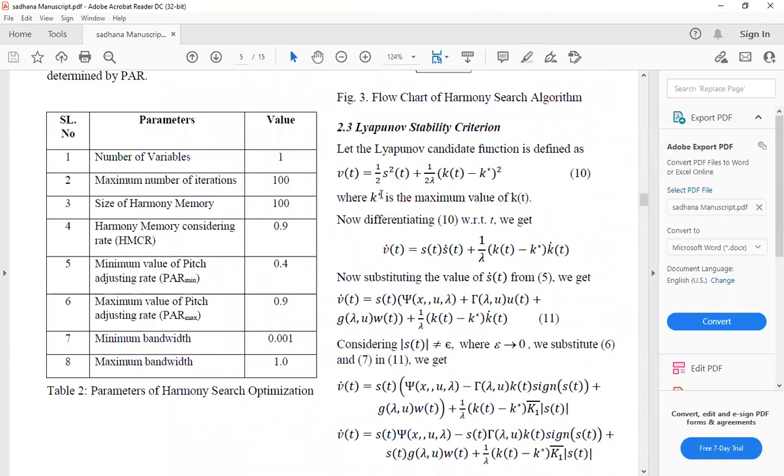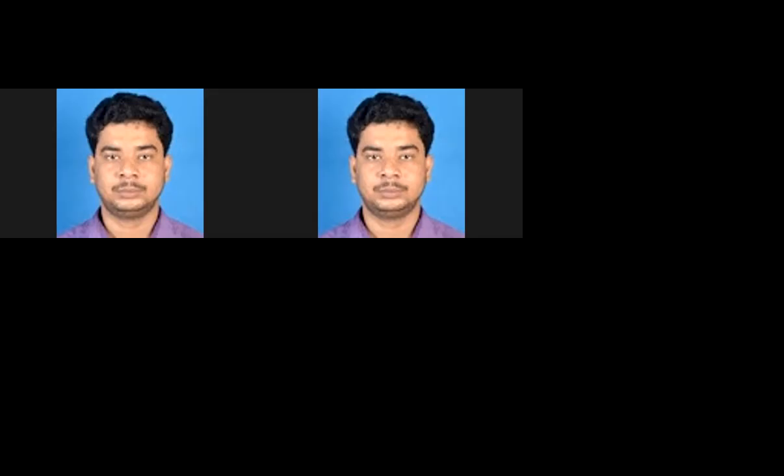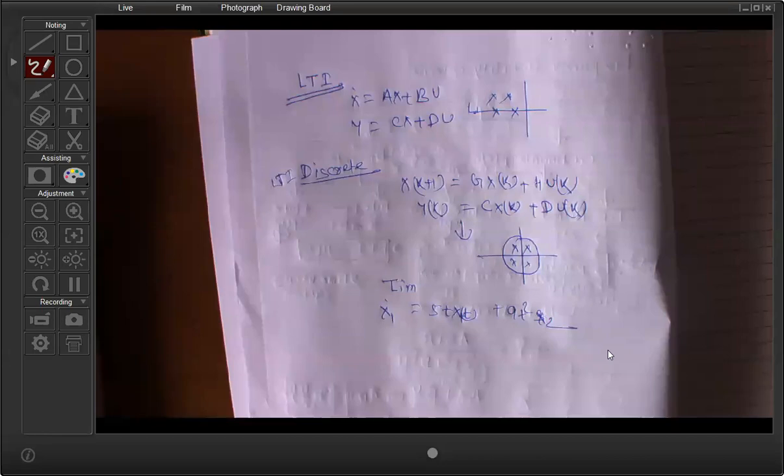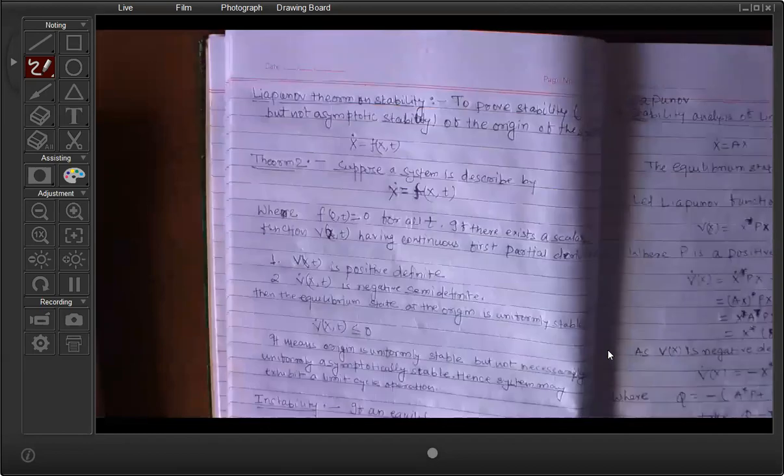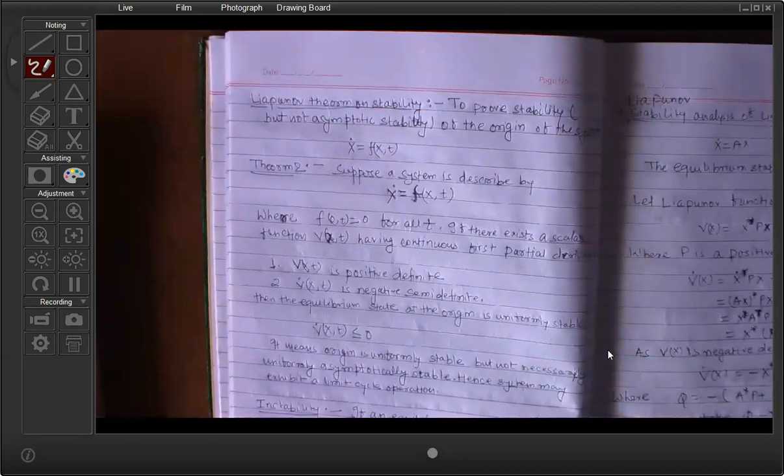Okay. So in most state variable systems, even at the research level, you can use the Lyapunov stability criteria for the analysis. It is one of the most popular and important stability criteria for any system. Now we have to move on to the Lyapunov stability criteria. The Lyapunov stability criteria is used in the continuous system and even in the discrete system.